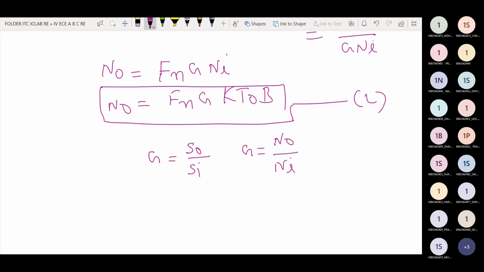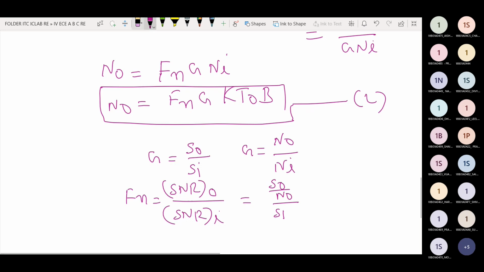Second expression, figure of merit Fn is equal to signal to noise ratio at the input of the receiver communication system by signal to noise ratio at the output, Si by Ni over S naught by N naught.